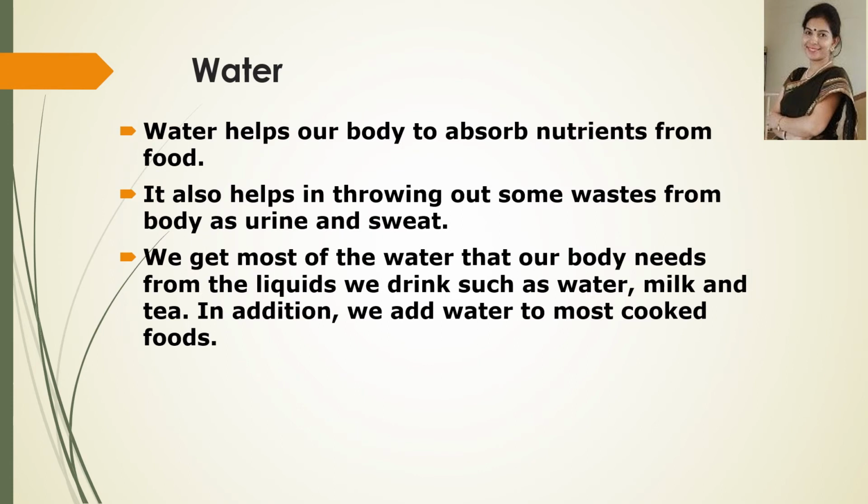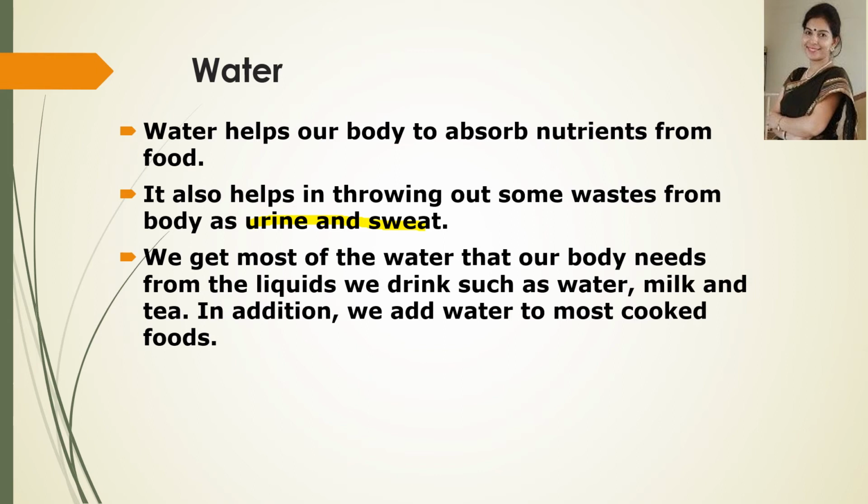Now, the next nutrient is water. What does water do? Water helps our body to absorb the nutrients from the food. It also helps us in throwing out waste in the form of urine and sweat.